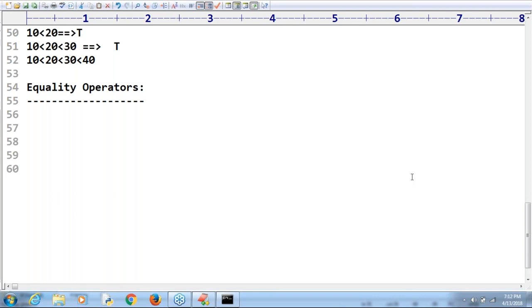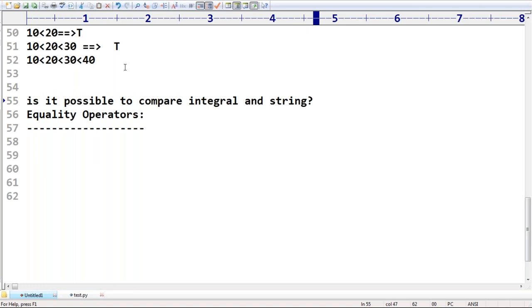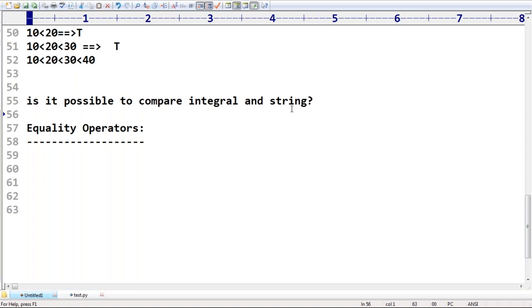Next, Gopi is asking this doubt. Can you please clarify before going further? Is it possible to compare an integer and a string?